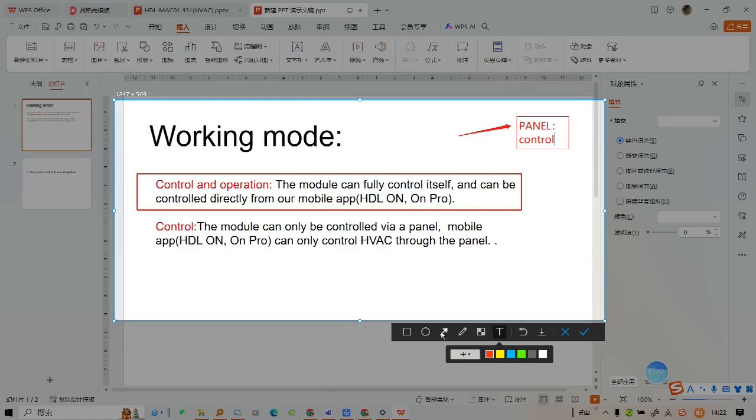Then, if you select the HVAC module to be control, the panel must select control and operation.